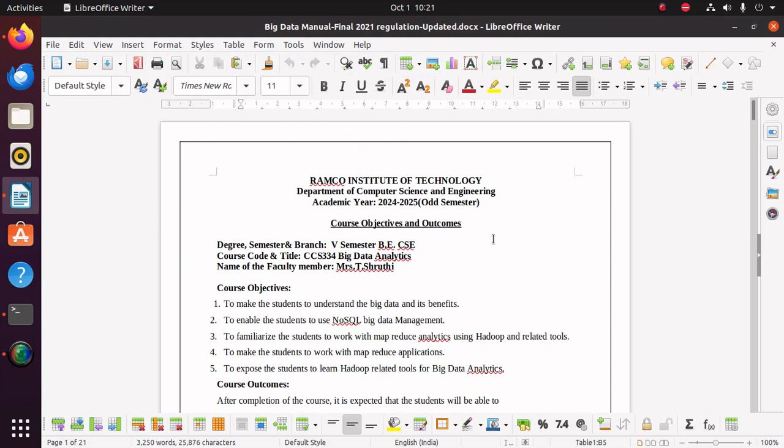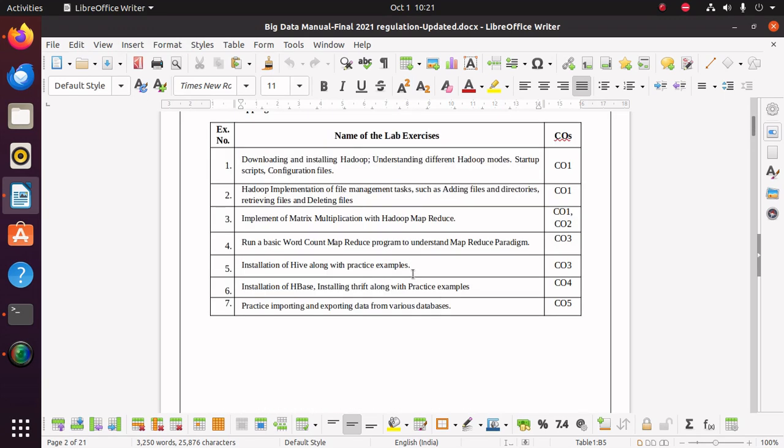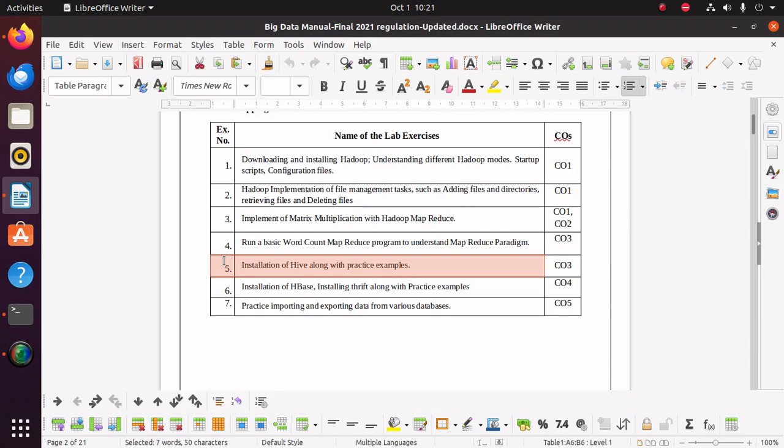Now we are going to see the lab experiment for the course CCS 334 Big Data Analytics. Now we are going to do exercise number 5, that is installation of Hive, along with some practical examples. Come, let us go into the exercise.